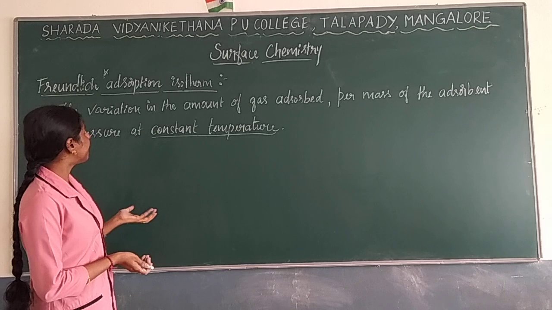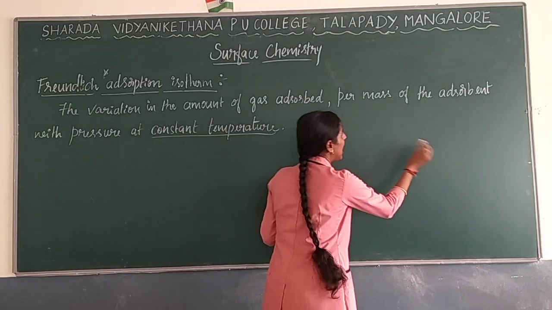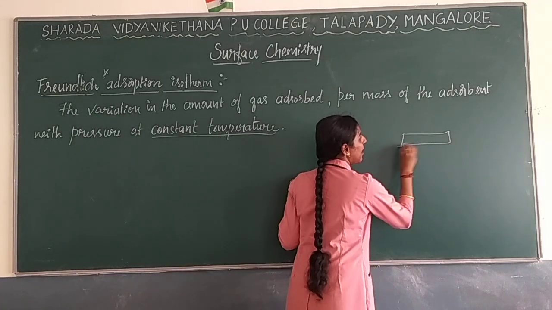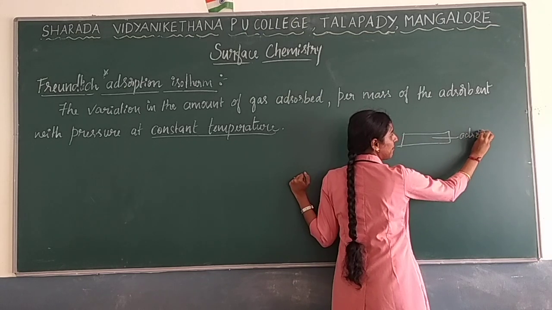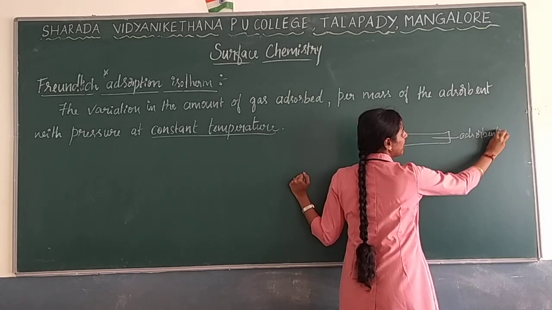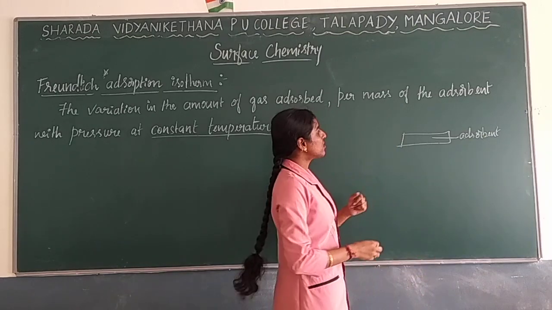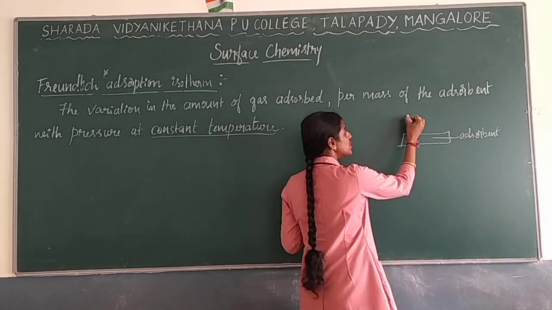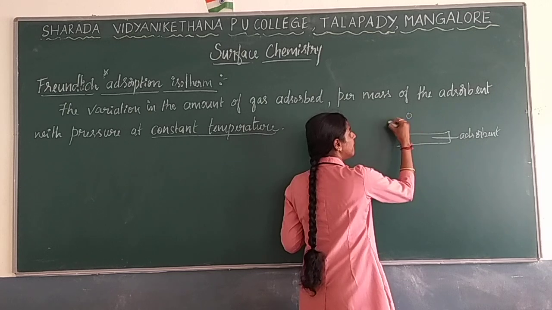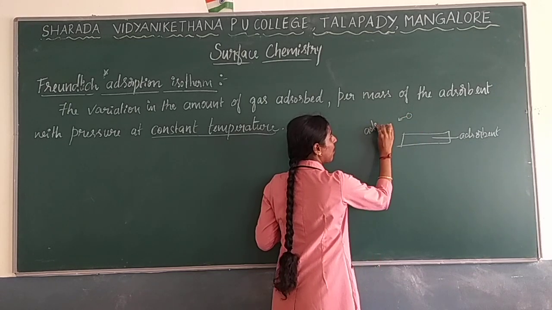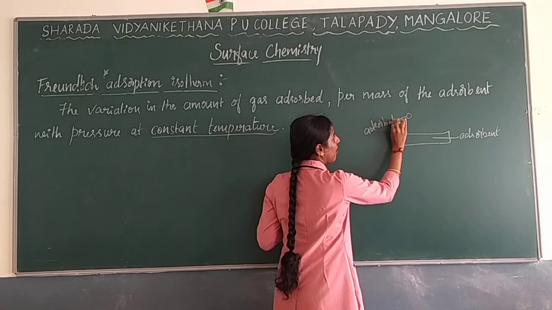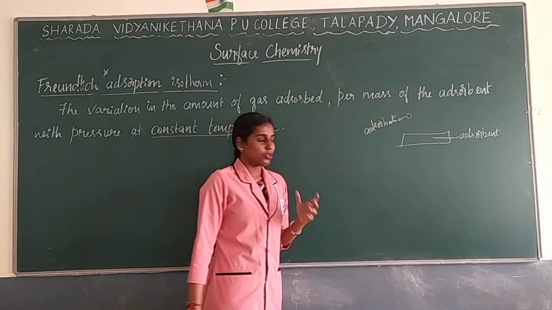So what are they going to find? For example, you have an adsorbent. Take any adsorbent as an example. Now what will happen? Molecules will come and adsorb over here, which is nothing but the adsorbate.